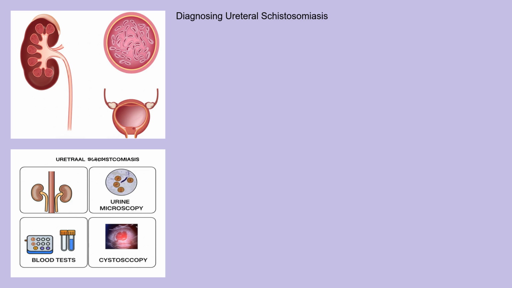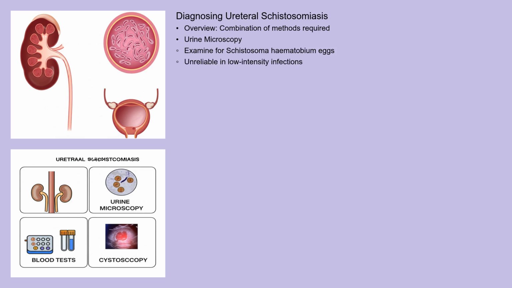Diagnosing ureteral schistosomiasis typically involves a combination of methods. A urine sample is often examined under a microscope to look for the characteristic eggs of Schistosoma hematobium. However, egg detection can be unreliable, especially in cases of low-intensity infection. Blood tests can detect antibodies against the schistosome parasite, indicating past or current infection. Imaging techniques, such as ultrasound, X-rays, or CT scans, can be used to assess the condition of the ureters and kidneys, identifying any signs of hydroureter, hydronephrosis, or other structural abnormalities. Cystoscopy, where a small camera is inserted into the bladder, can also be used to directly visualize the bladder lining and potentially identify granulomas or other lesions.